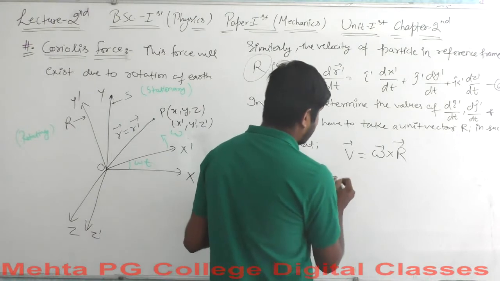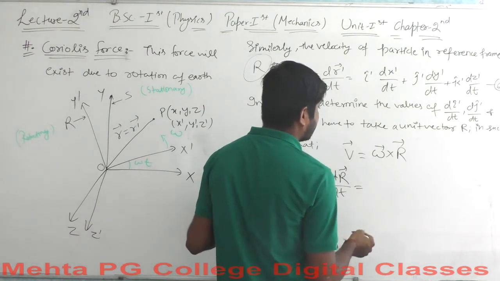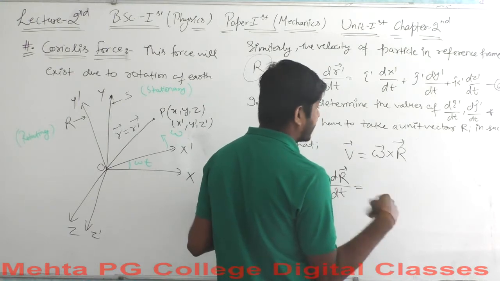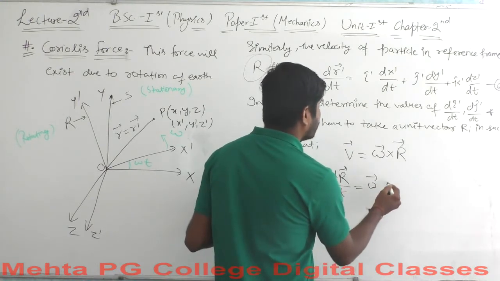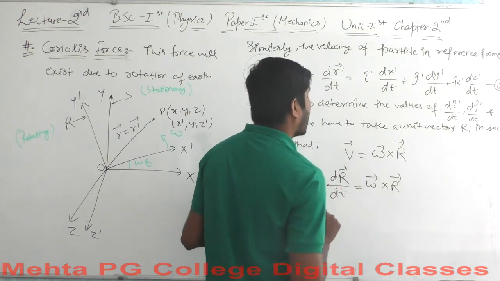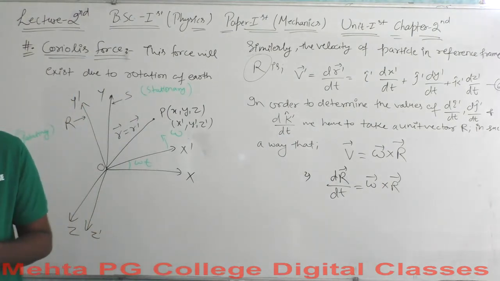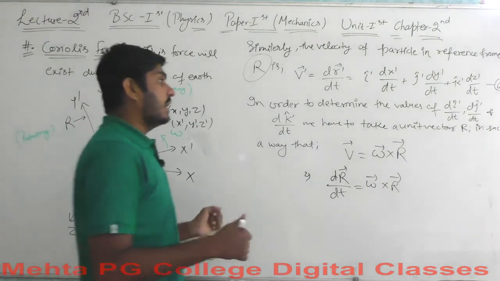So you will have something like this: dr over dt, where r is again the radial vector, but it is associated with the unit vectors only, equals omega vector cross r vector. This is the dr vector over dt, and let's say this is equation 7.